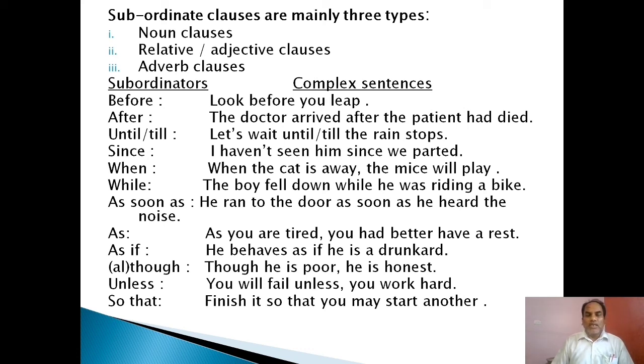When the cat is away, the mice will play. While: the boy fell down while he was riding a bike. As soon as: he ran to the door as soon as he heard the noise. As you are tired, you had better have a rest. As if: he behaves as if he is a drunkard. He behaves is the main clause. As if he is a drunkard is the subordinate clause.